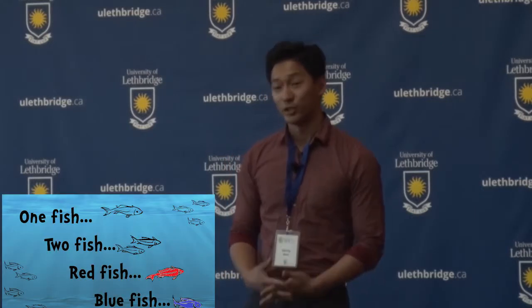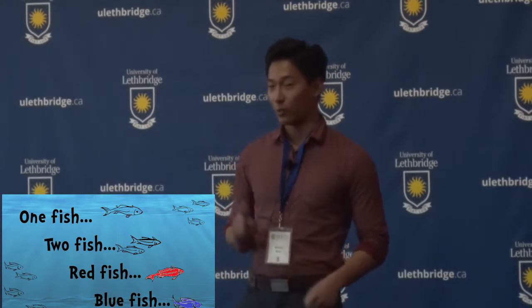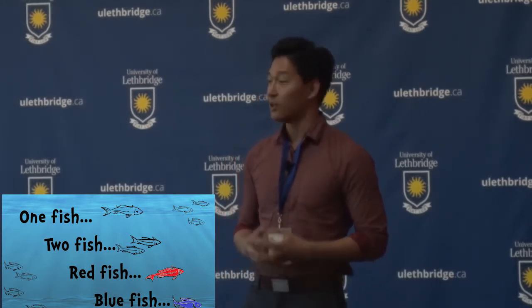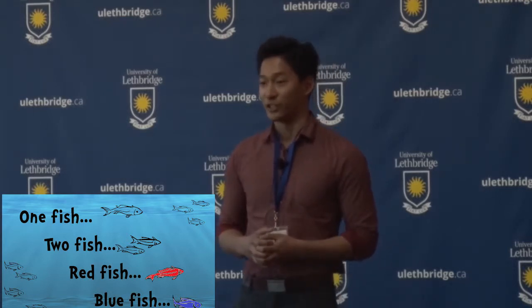One fish, two fish, red fish, blue fish. This is a quote and title of one of Dr. Seuss's most famous books and a great introduction to two important biological concepts. Let's apply this quote to a lake. One fish, two fish refers to density, the number of fish in a lake. Red fish, blue fish refers to diversity, the different types of fish in a lake.